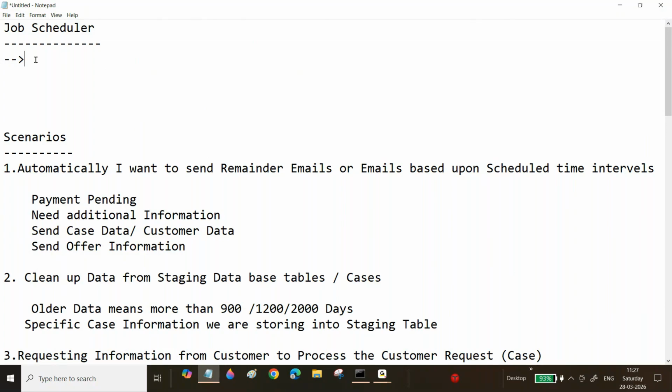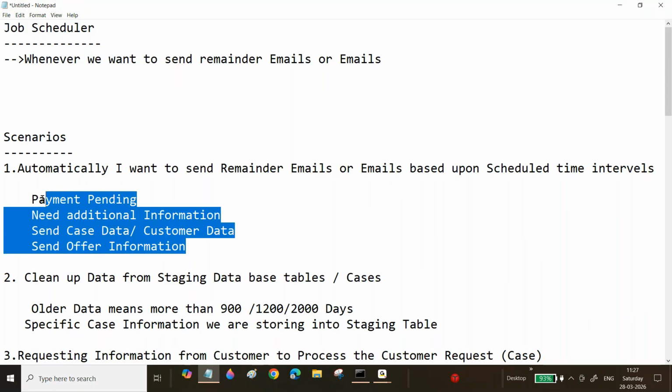Whenever we want to send reminder emails, you can consider it like that.